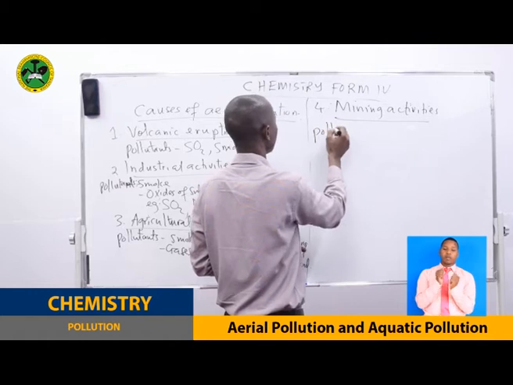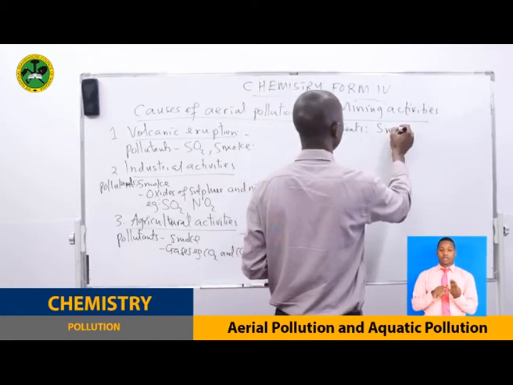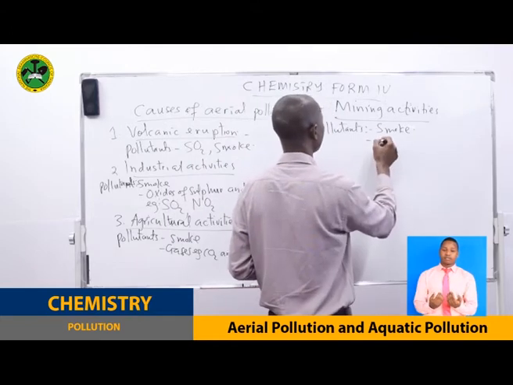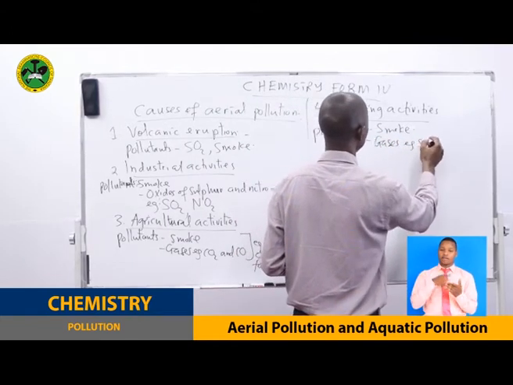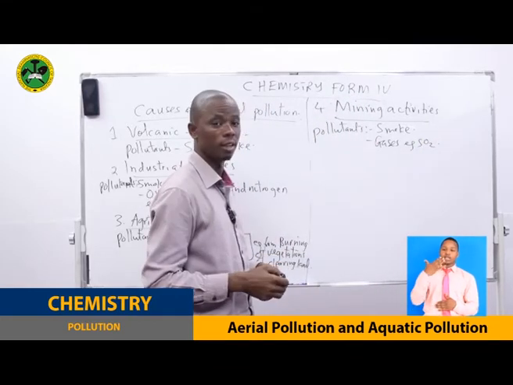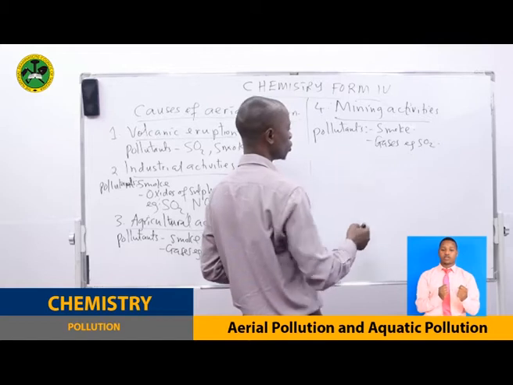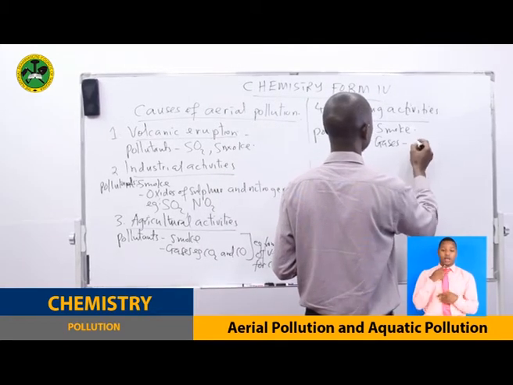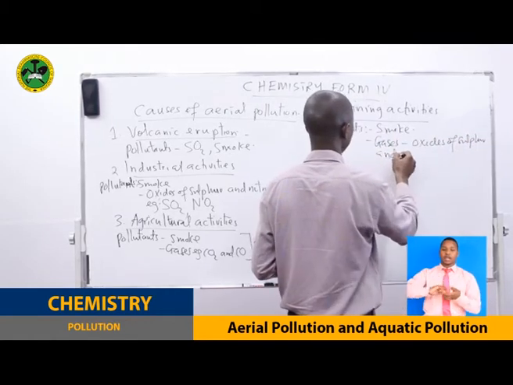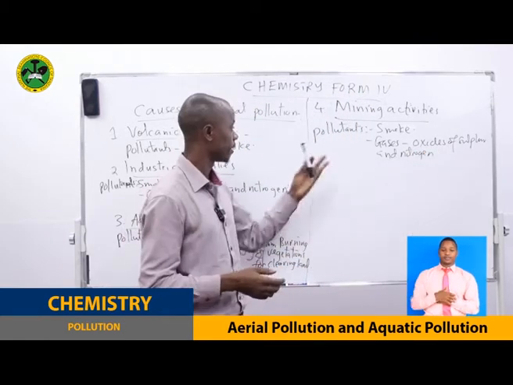What are the pollutants here? The pollutants here can be smoke. When the machine is operating, they can produce smoke. Gases, for example sulfur dioxide, can be produced, and other gases during the process of extraction. Generally we say that oxides of sulfur and nitrogen can be given off, and when they are released into the air, they cause pollution.